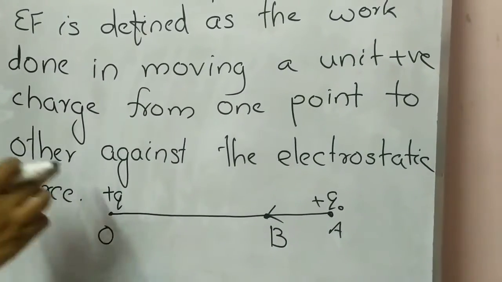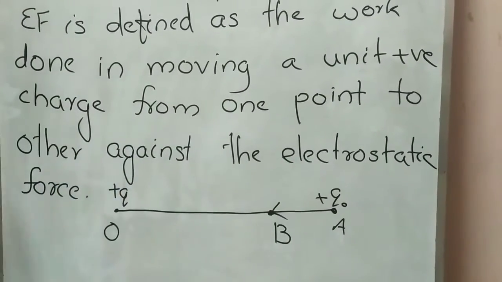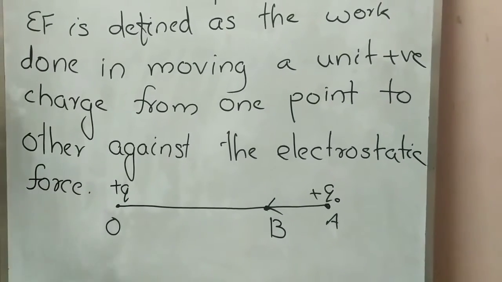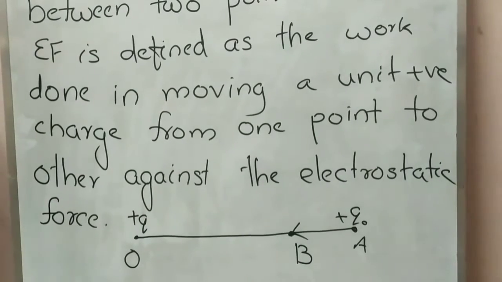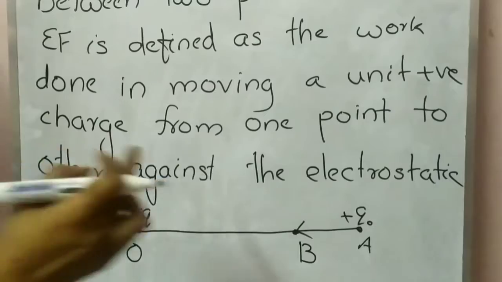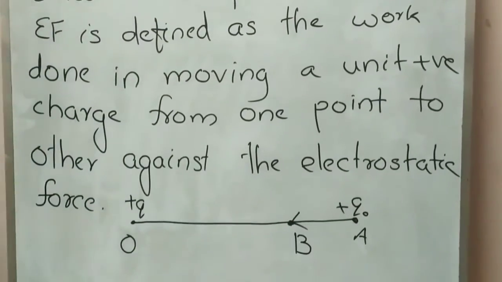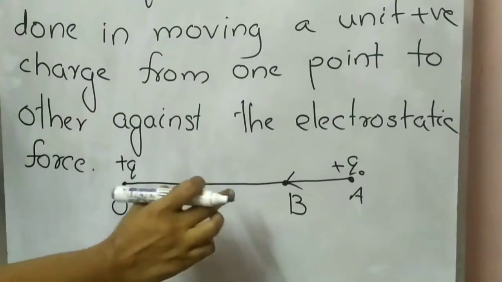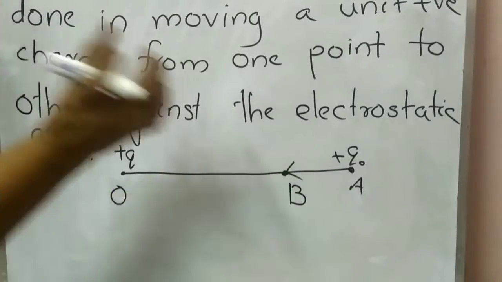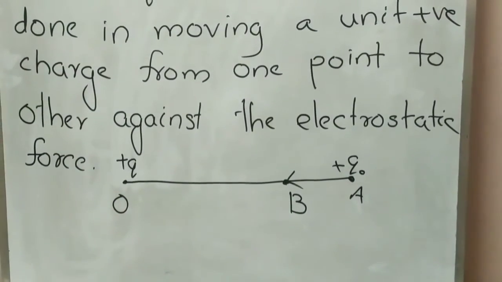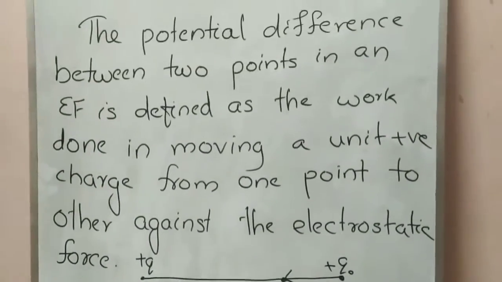I told you both are positive charges, so an electrostatic repulsive force will be there. So the work done in moving a unit positive charge from one point to another point against this electrostatic repulsive force, that is known as potential difference.